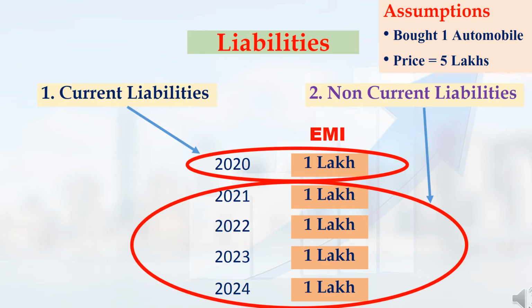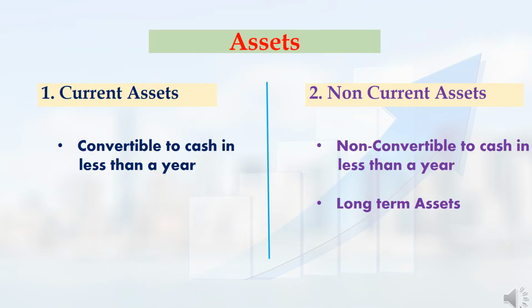At the end of the year 2020, I have to pay the first EMI of 1 lakh rupees. The remaining 4 lakh rupees I have to pay over the next 4 consecutive years. The 1 lakh rupees which I have to pay in the current year comes under current liabilities of my company. The remaining 4 lakhs which I have to pay in the future will come under non-current liabilities.